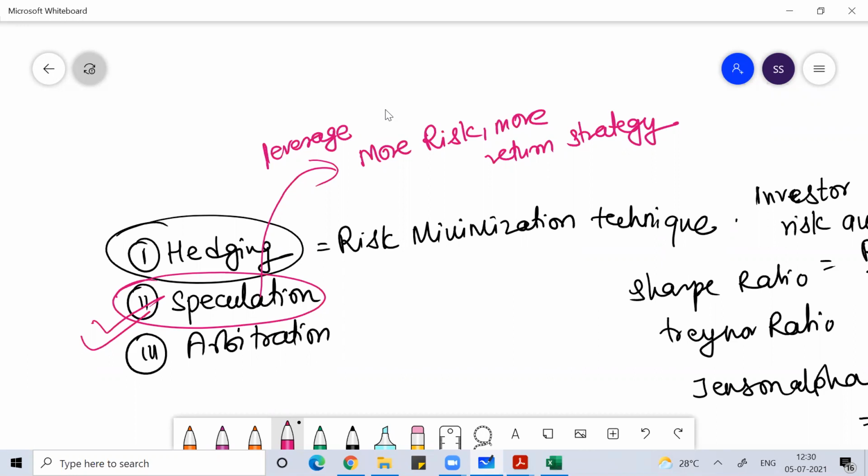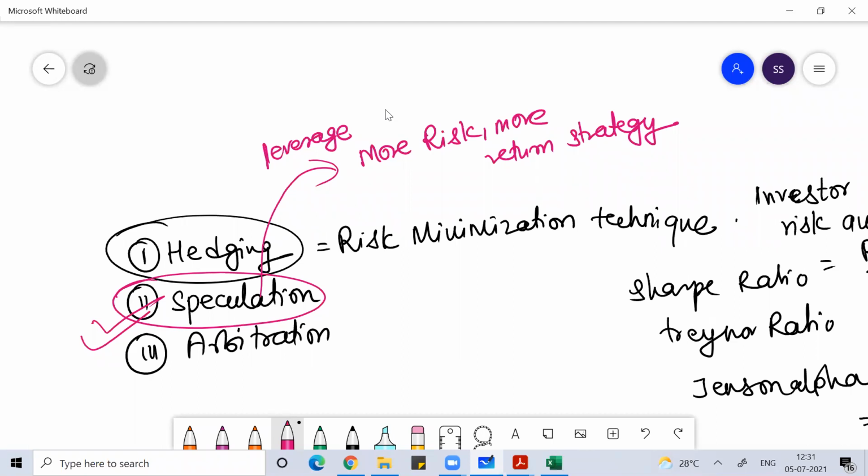Because you believe that the price of oil will increase in the future. Or if you get news that some underlying asset's value is going to decrease in the future. Say there is an offline coaching institute that is a public limited company trading on the stock exchange, and you know that because of the emergence of the online industry, the offline industry is not going to work. So definitely the stock value of the company will fall. So you start taking a short position on the stock of that company.